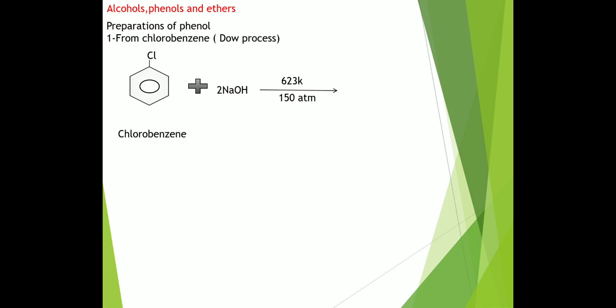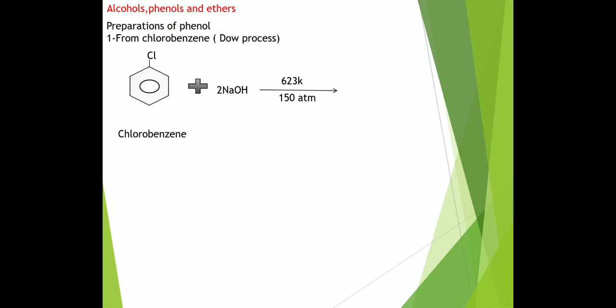Now, preparation of phenol. First method, preparation of phenol from chlorobenzene. This is the Dow process. Chlorobenzene reacts with sodium hydroxide under 623 Kelvin temperature and 150 atmospheric pressure.